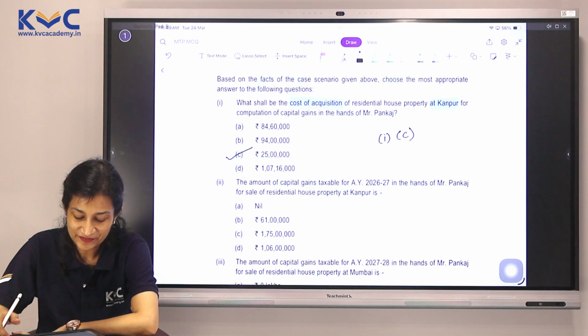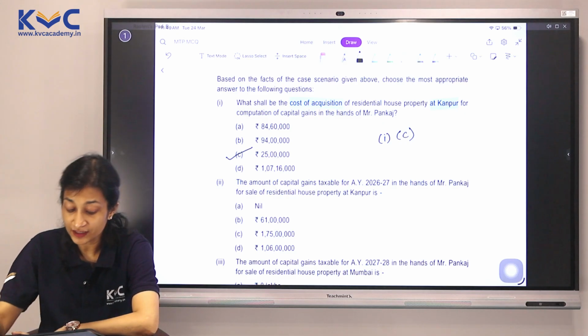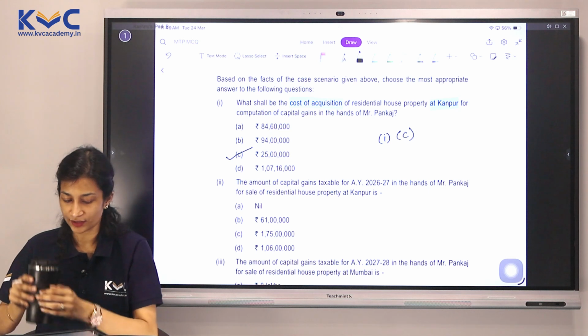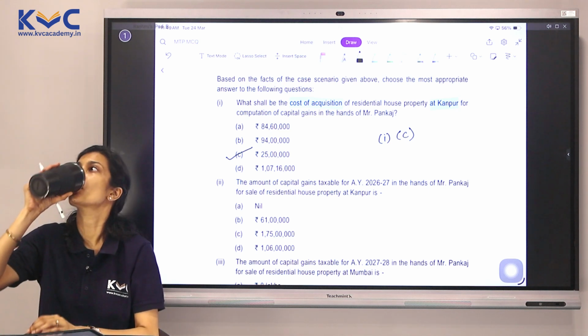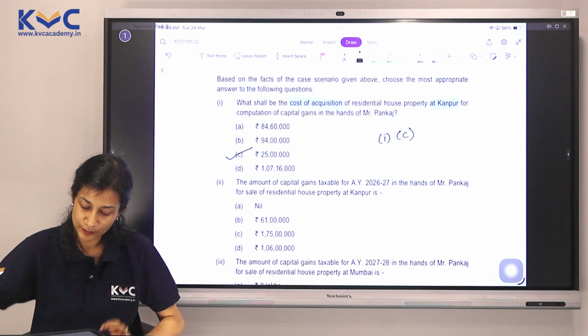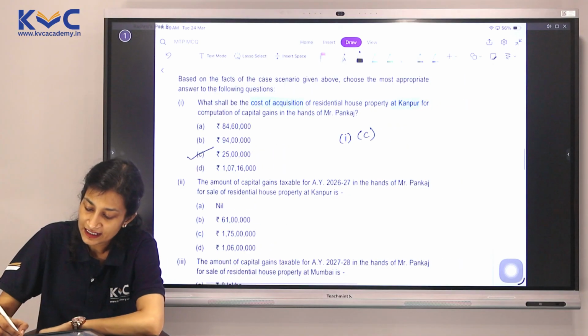Let's take up the second one. The amount of capital gains taxable for AY 26-27 in the hands of Mr. Pankaj for sale of residential house property at Kanpur is what? Okay. Now here, we need to calculate the capital gains. What is capital gains?